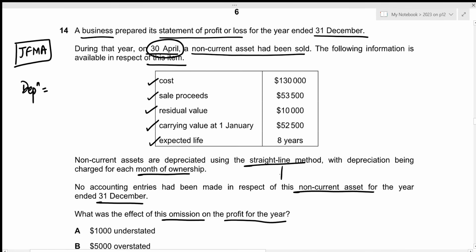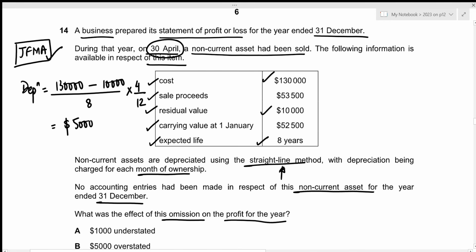And we are utilizing our straight line method. So we can start with a cost of 130,000. Then we can subtract our residual value of 10,000. Then divided by the expected life of 8 years, but this would give the depreciation charge for 12 months, and we only require it for 4 months, which is why we will be applying our unitary method. So we just multiply it by 4 divided by 12. This gives the depreciation charge for the year of 5,000.